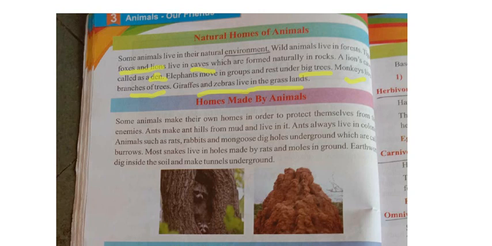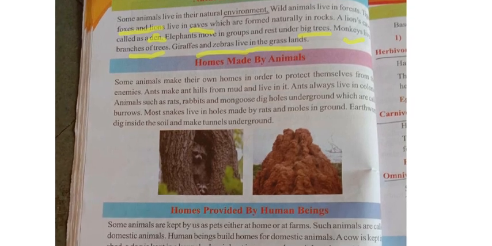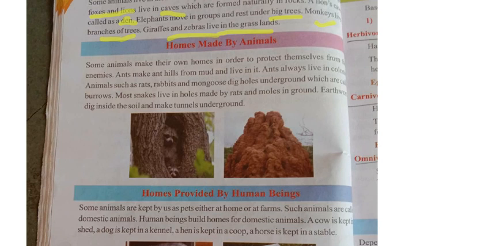Next paragraph, see here, homes made by the animals. Some animals can make their homes on their own. So what are those? We shall see now. Some animals make their own homes in order to protect themselves from enemies. Ants make ant hills from mud and live in them. Ants always live in colonies. Animals such as rats, rabbits and mongoose dig holes underground which are called burrows. Most snakes live in the holes made by rats and moles in the ground.